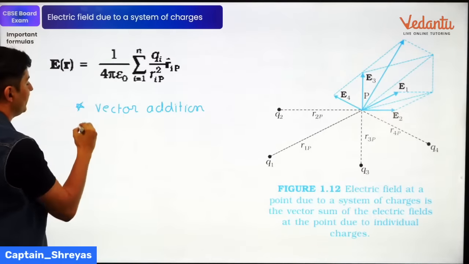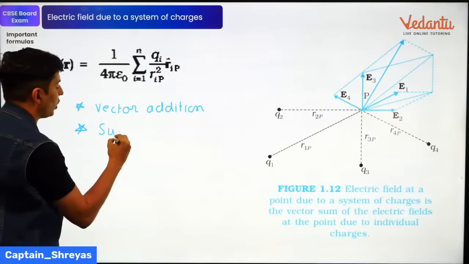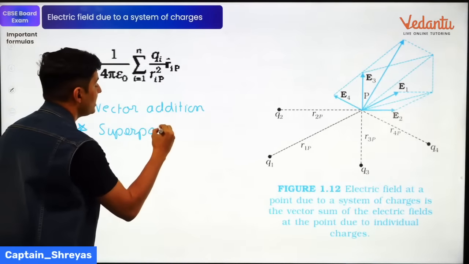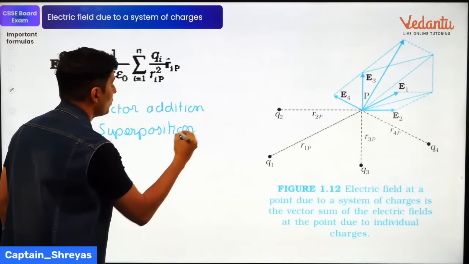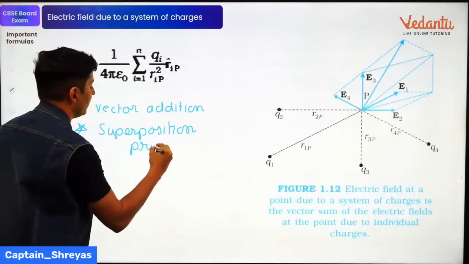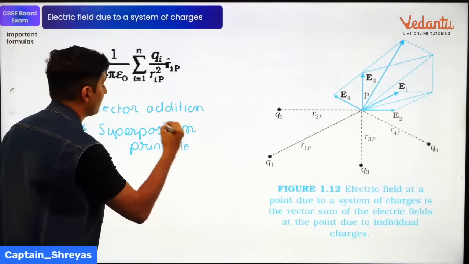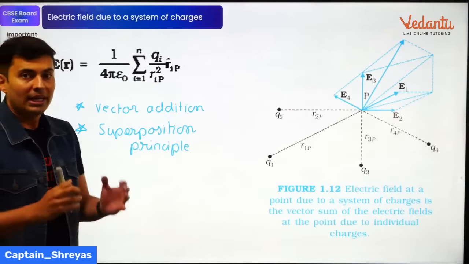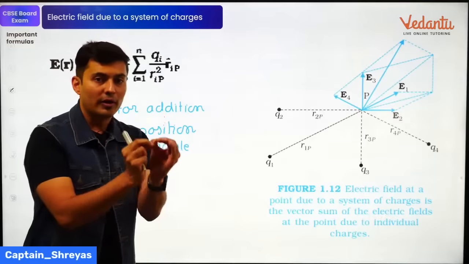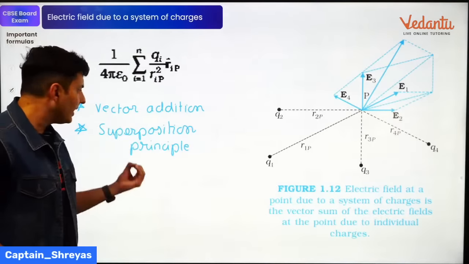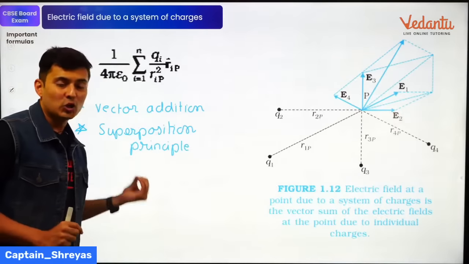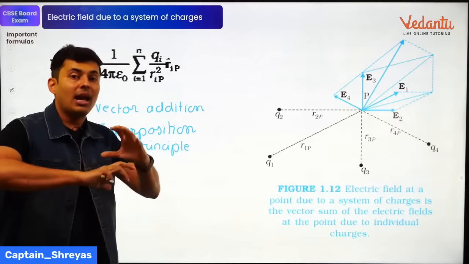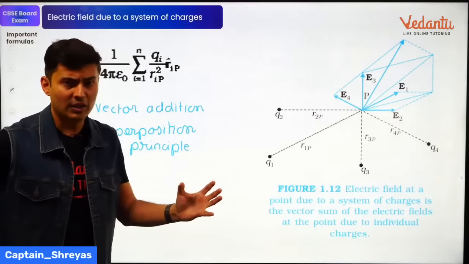And the second important thing is remembering the concept of superposition principle. Remember that. It just says that each charge contributes to the total electric field. That is basically your superposition principle, and it is independent of other charges.